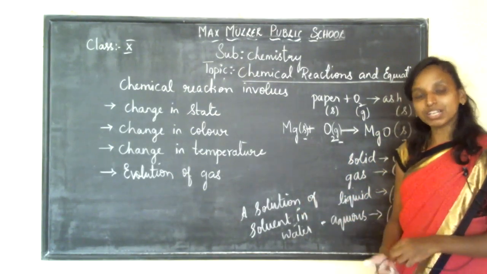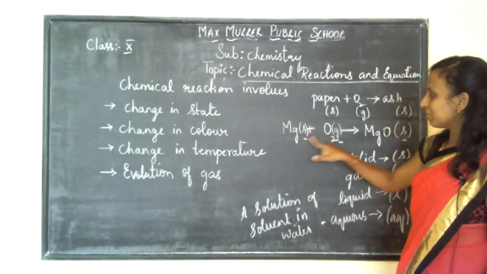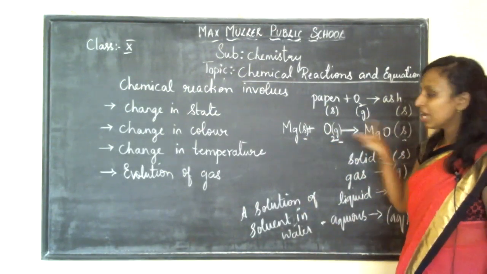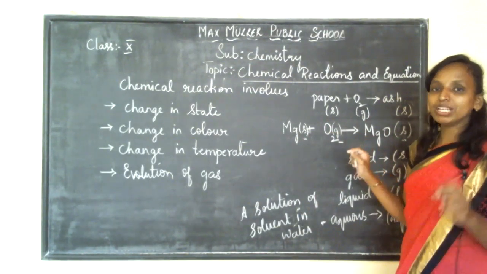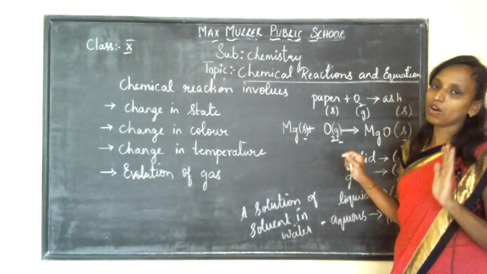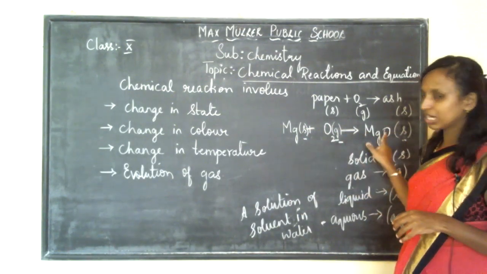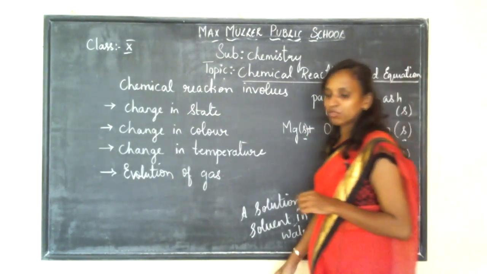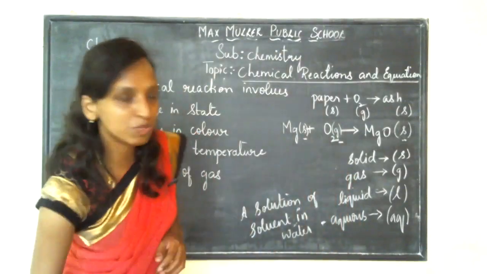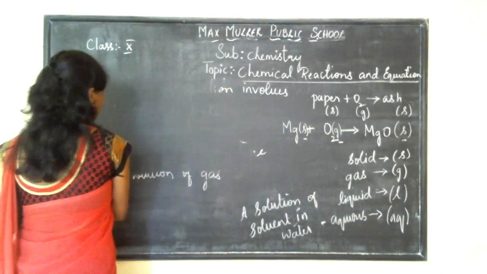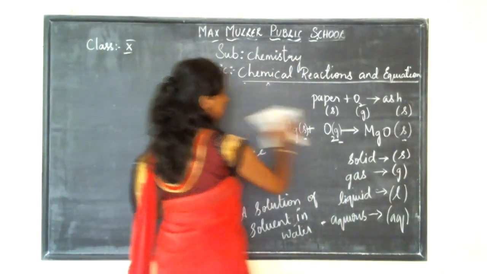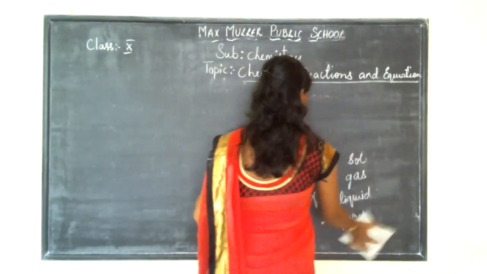Now, after writing this chemical equation and their states, we have to know whether the equation is balanced or not. We have to check whether the given equation is balanced or not, and that is called a balanced chemical equation.